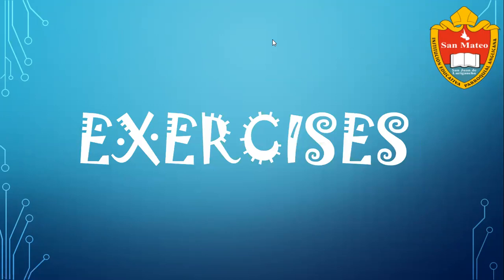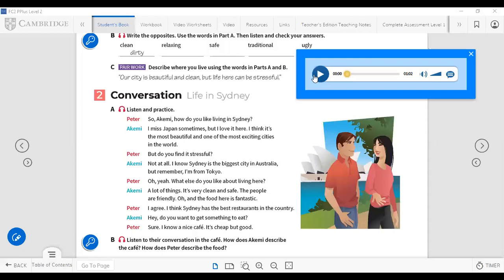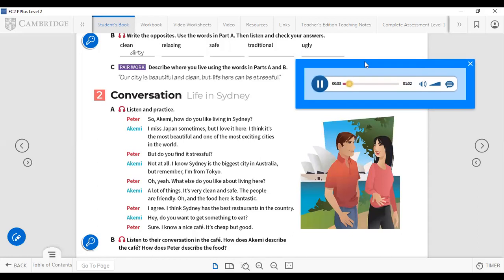Let's see the exercise. Exercise 2. Conversation. Life in Sydney. Part A.